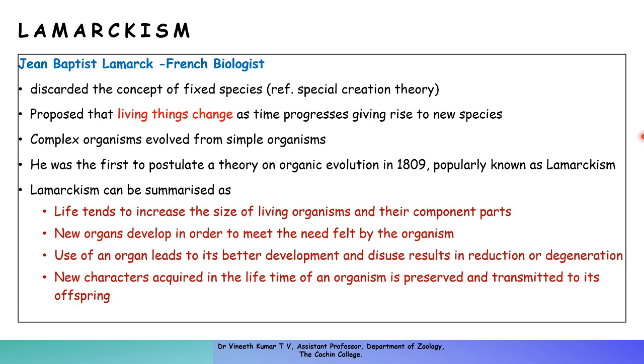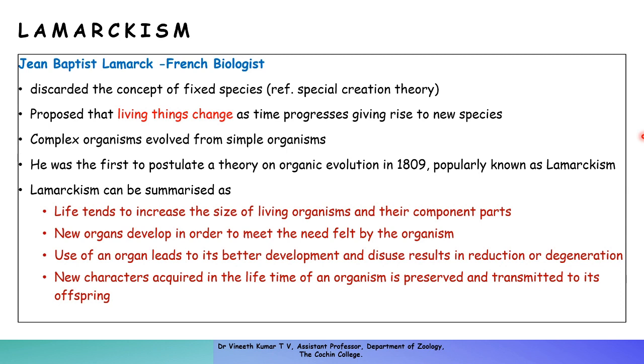For example, a famine, so that they will be shifting, or they will be in search of some other type of food. Such an environmental trigger should be there, and that is what is called the need. And that need should be felt by the organism. That means the organism should have an internal urge that it needs that particular organ to survive.